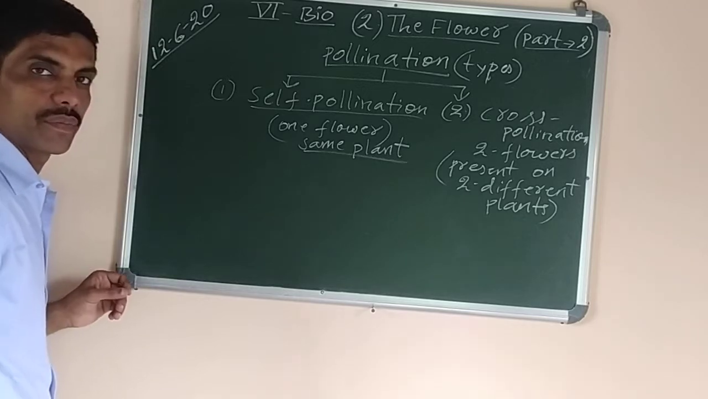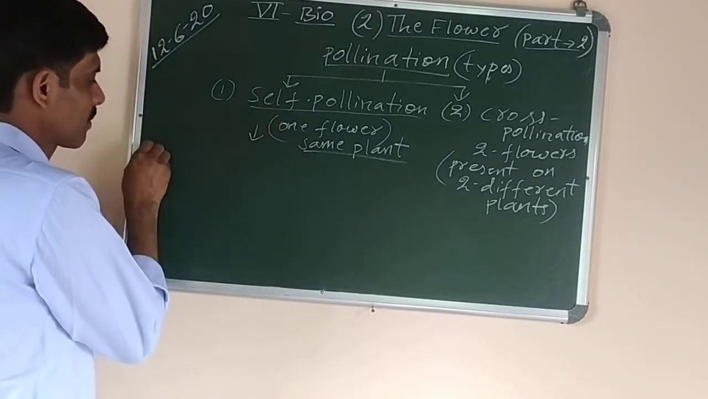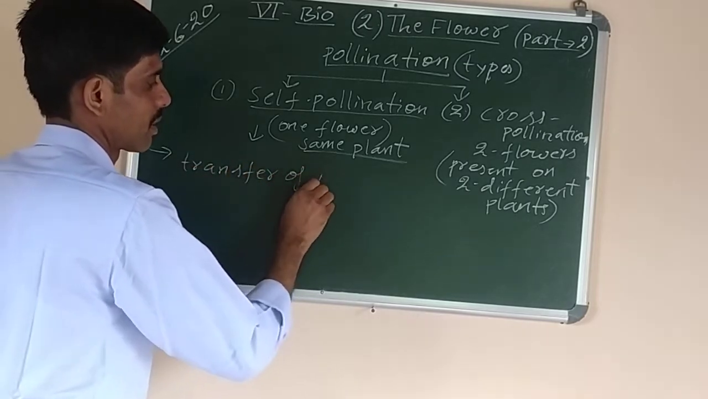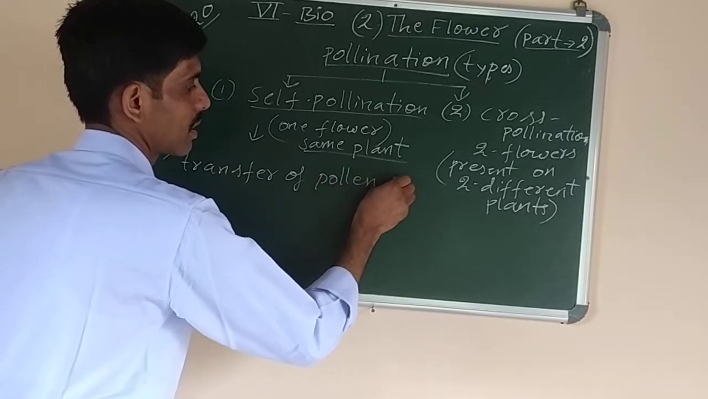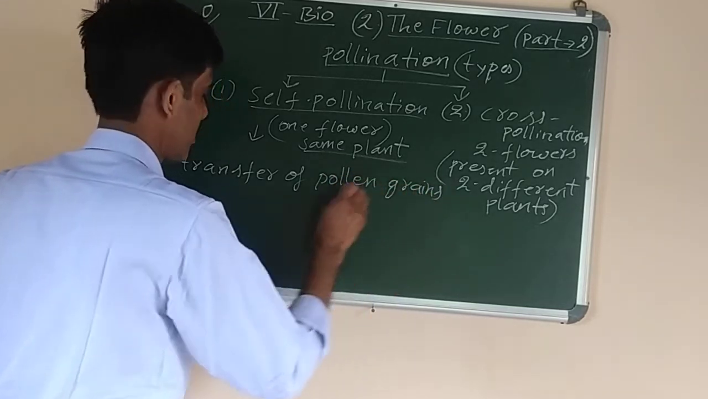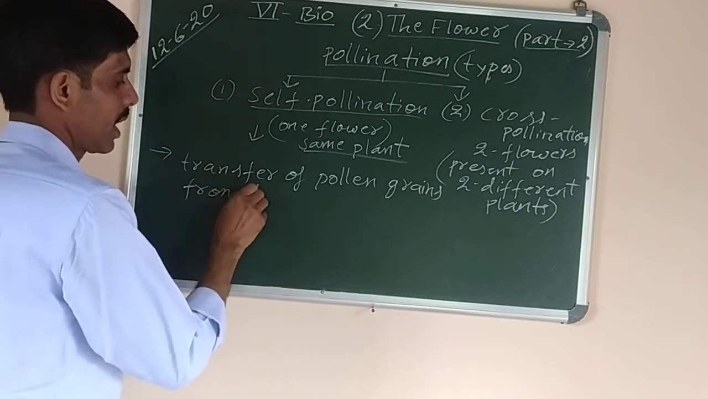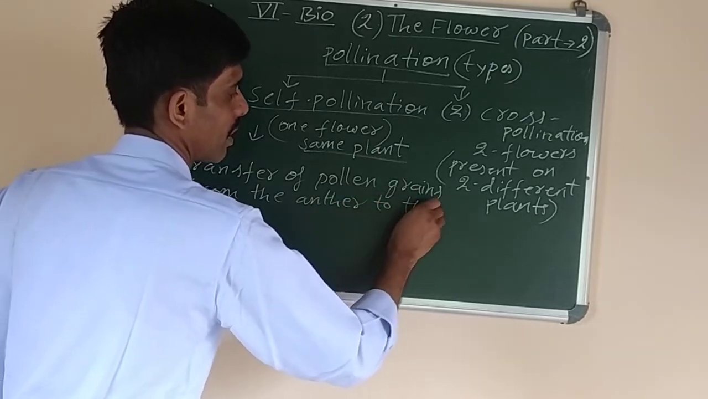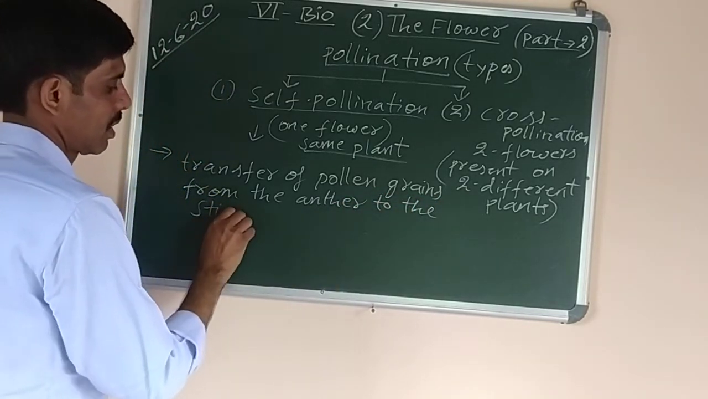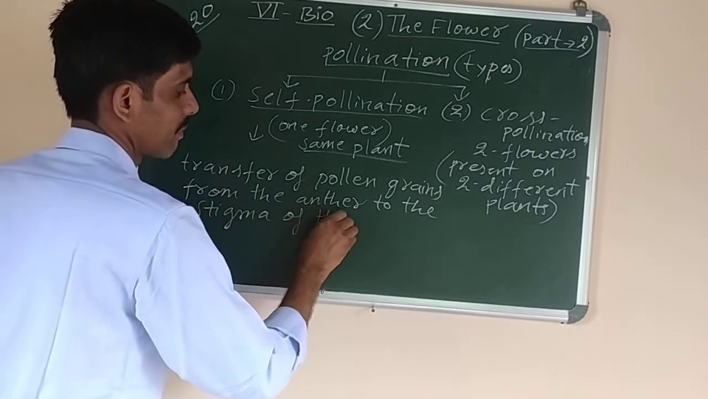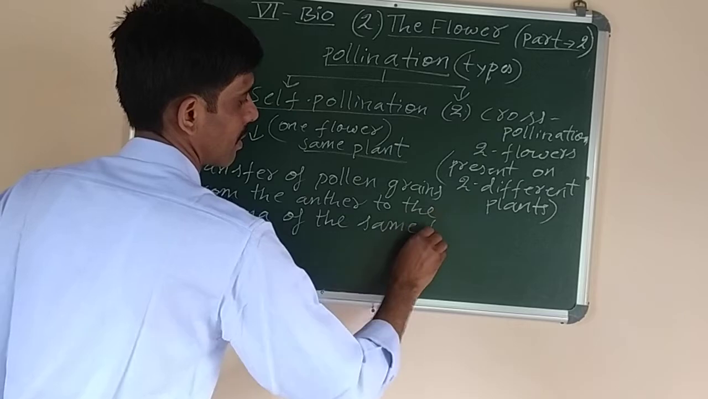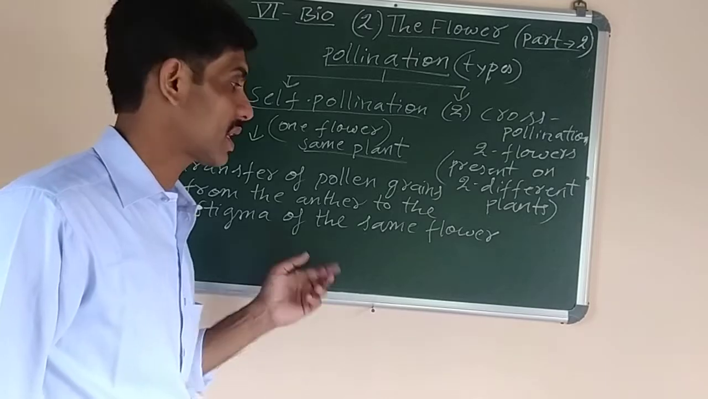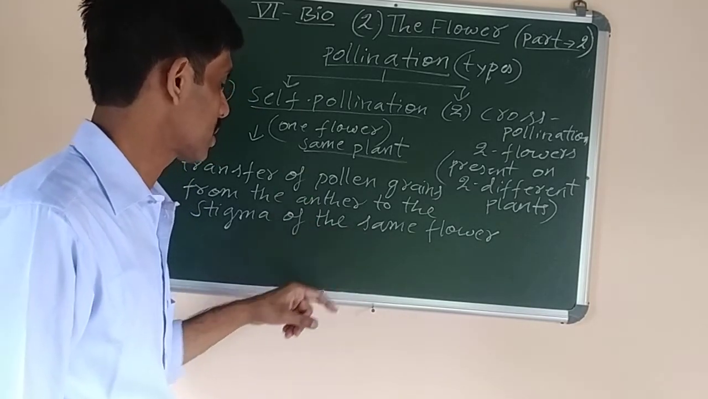Now, the definition of self-pollination is transfer of pollen grains from the anther to the stigma of the same flower, of the same species born on the same plant. It can be between two flowers also, like this one.